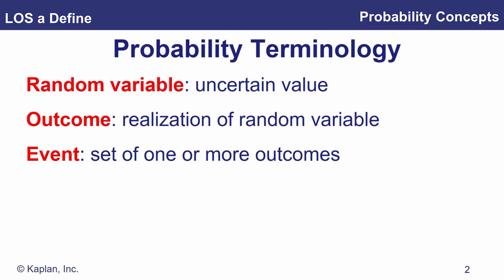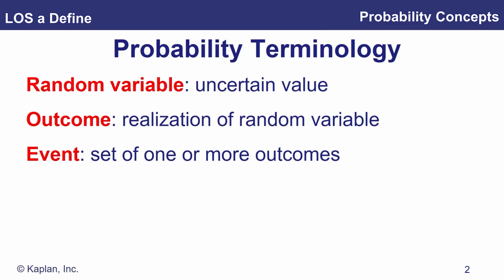And our first learning outcome statement here asks us to define a variable, an outcome and an event. So a random variable is simply any act that has an uncertain value. Let's take rolling a dice. Now, in advance of rolling that dice, you do not know what the outcome will be. So the outcome of rolling a dice is a random variable. Now, the outcome itself is the realization of a random variable. So if you roll a dice, what actually came up?